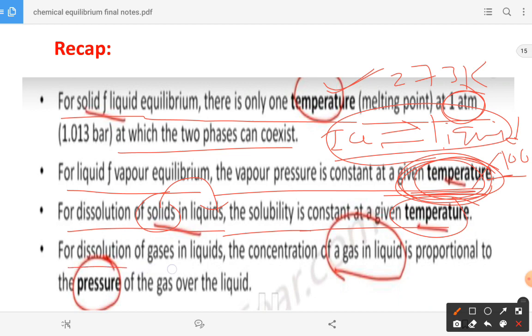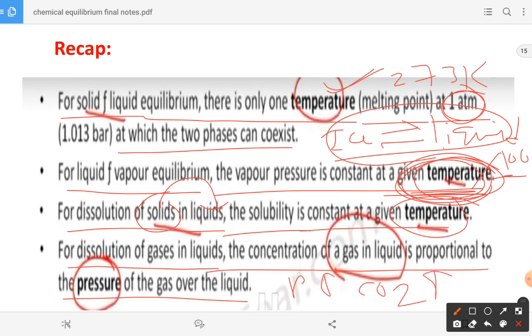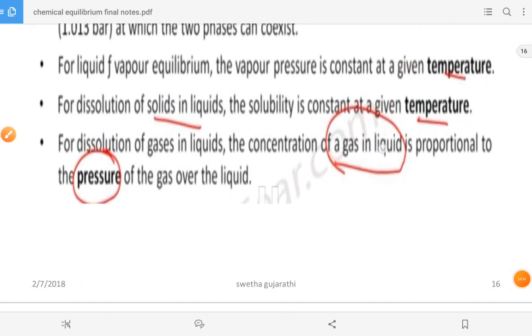Next, for dissolution of gases in liquid, the concentration of gas in liquid is proportional to the pressure of the gas. The best example is cool drinks. Once the pressure increases, the CO2 solubility in the cool drink increases. Then let us go for the next one.